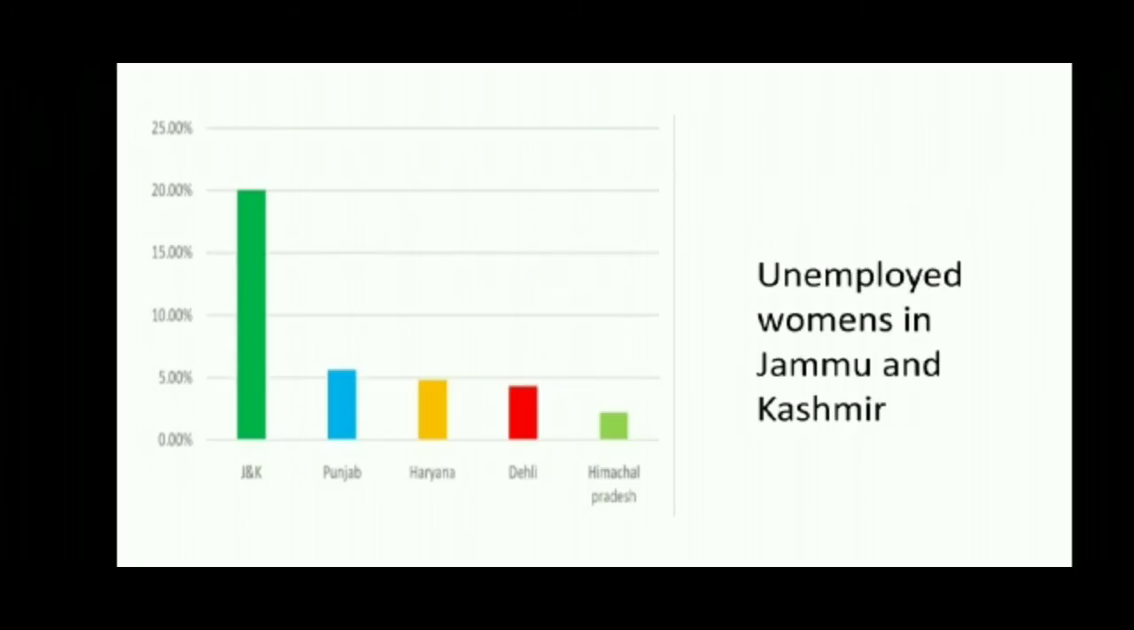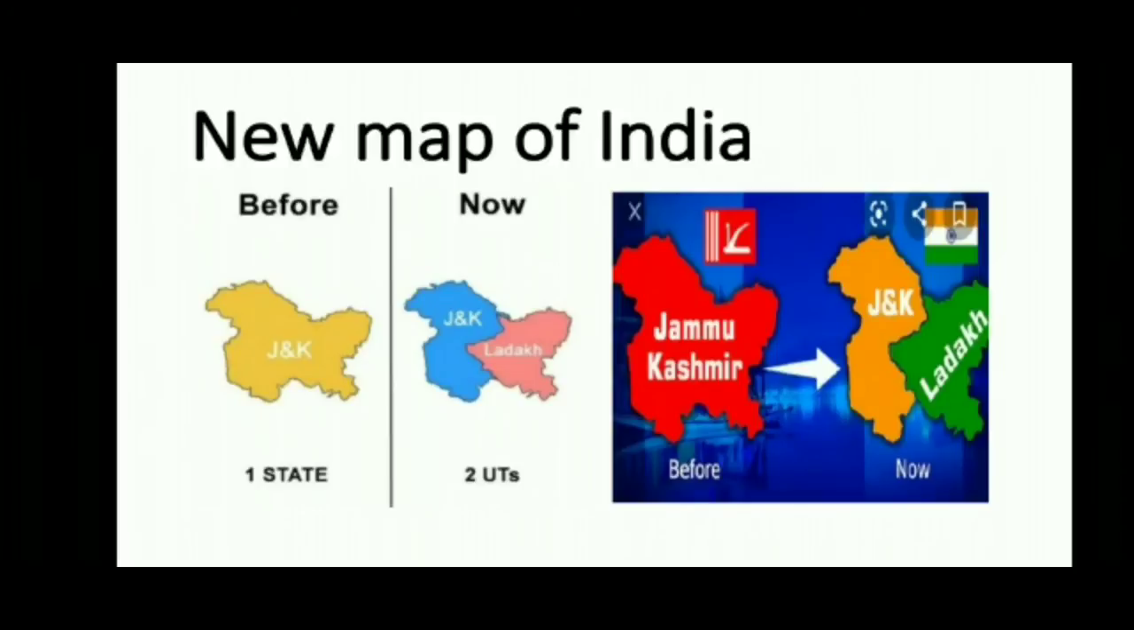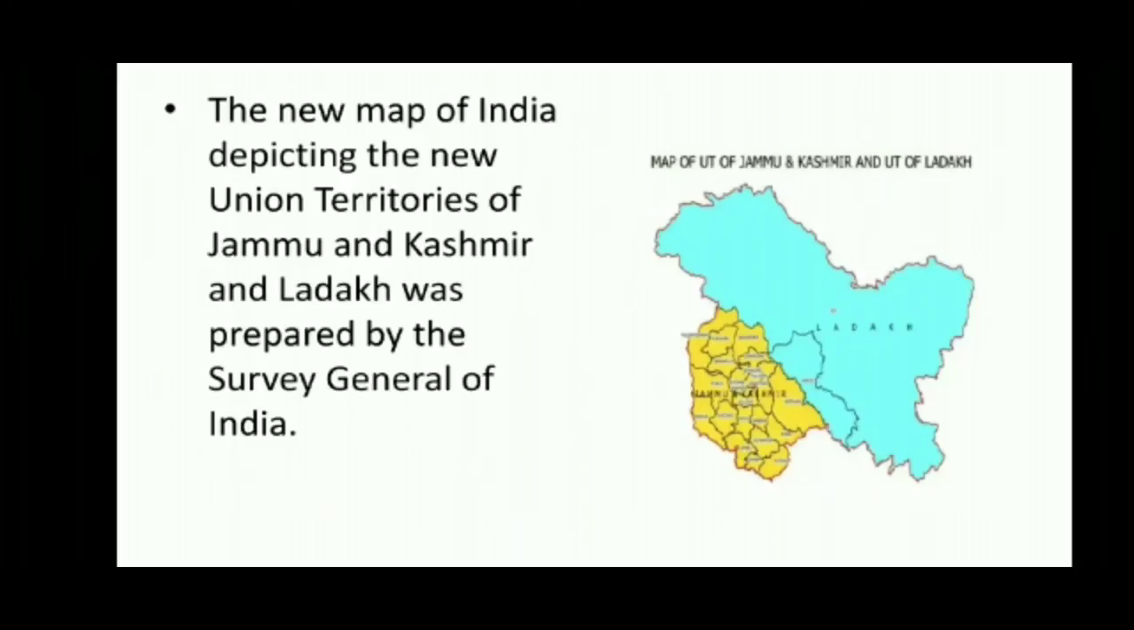The economy of Jammu and Kashmir was predominantly dependent on agriculture. Core sectors of the economy of Jammu and Kashmir have witnessed a steep decline after the abrogation of Article 370. By 31st October 2019, the government released the new map of India with 28 states and 9 union territories.